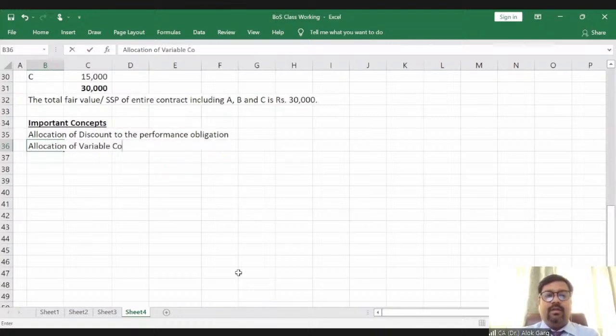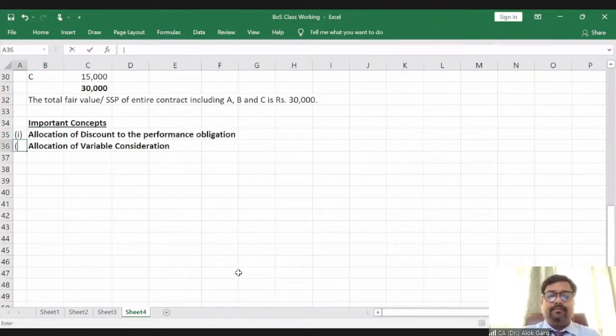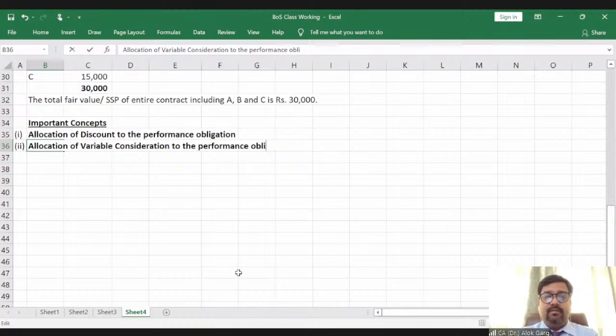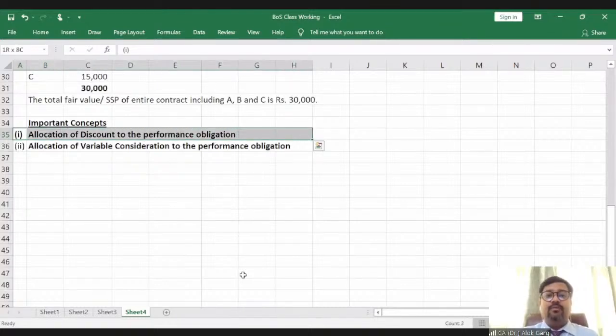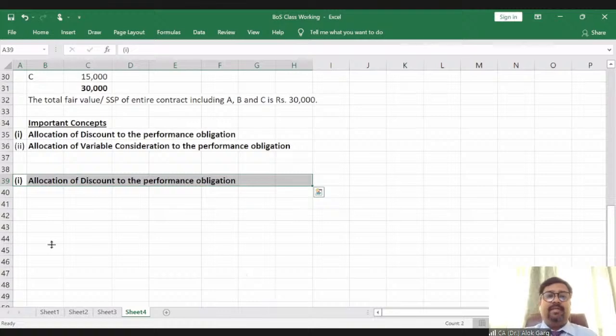Allocation of discount and allocation of variable consideration to the performance obligation while allocating the transaction price. First of all, we'll discuss how to allocate the discount to the performance obligation while allocating the transaction price, right?